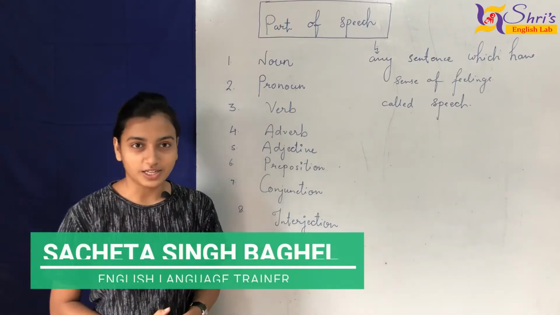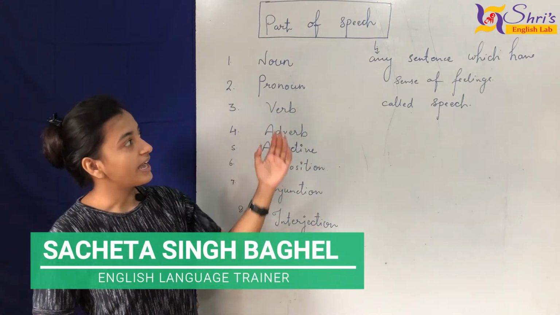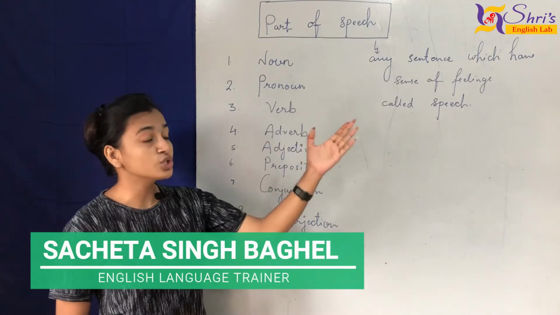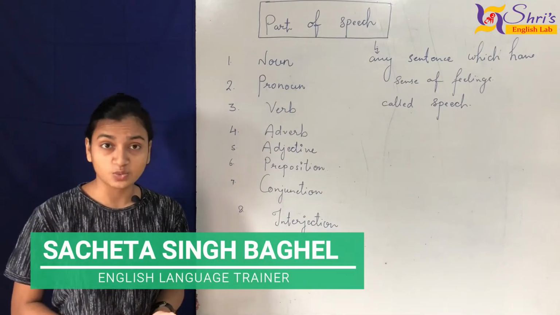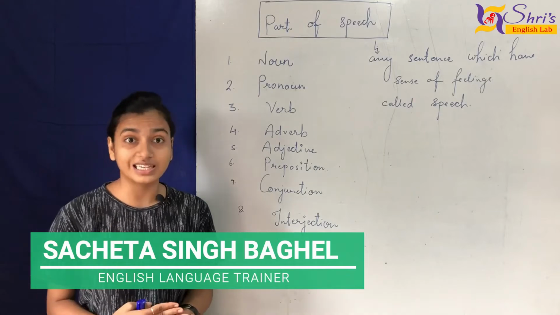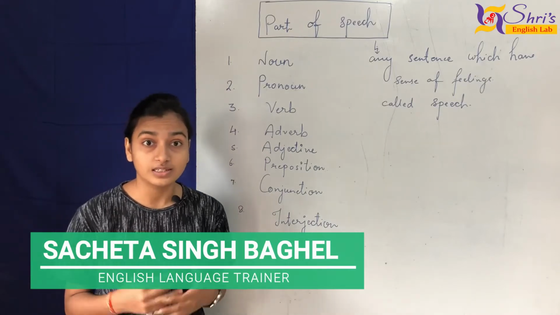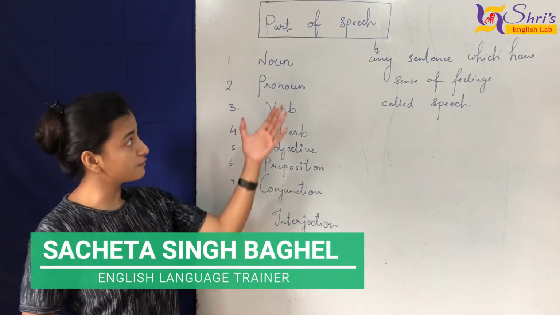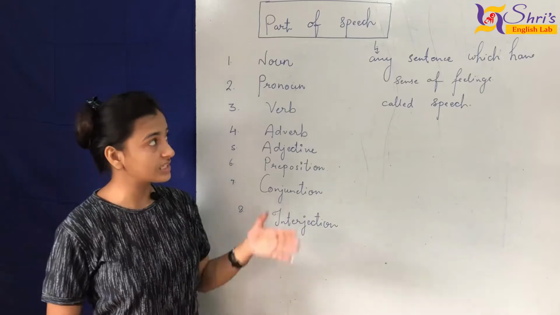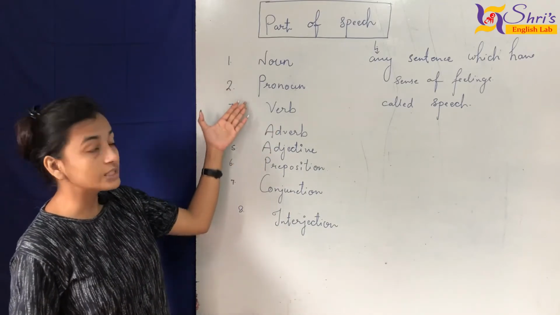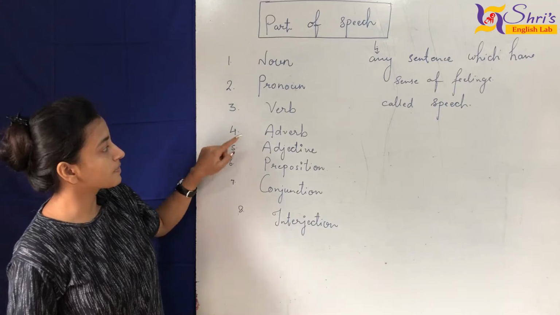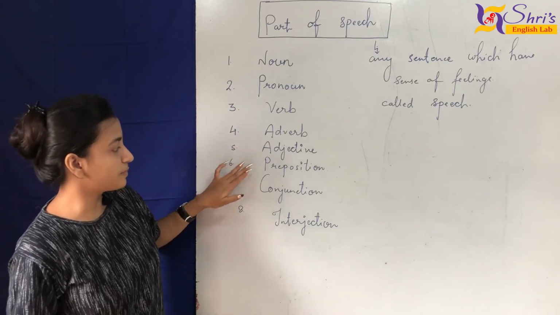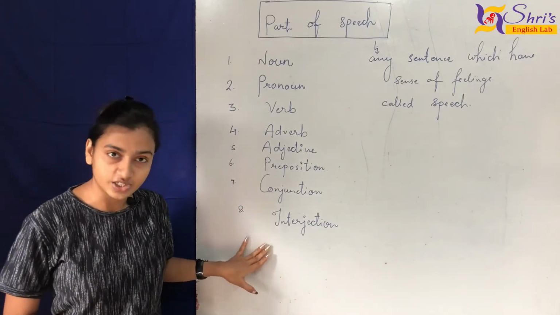Let's talk about parts of speech. Any sentence which has a sense of feeling is called speech. Yes, we all know that any sentence which makes the sense of feelings is called speech. So here are some factors involved in speech. These factors are known as noun, pronoun, verb, adverb, adjective, preposition, conjunction and interjection.